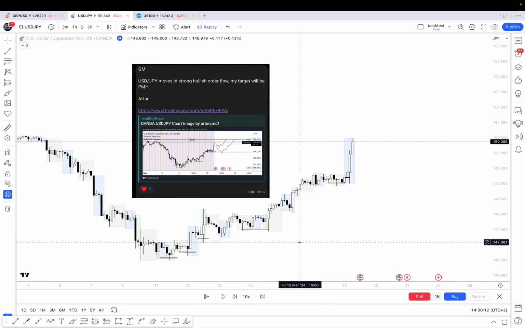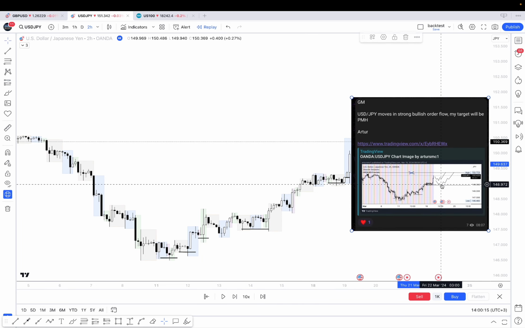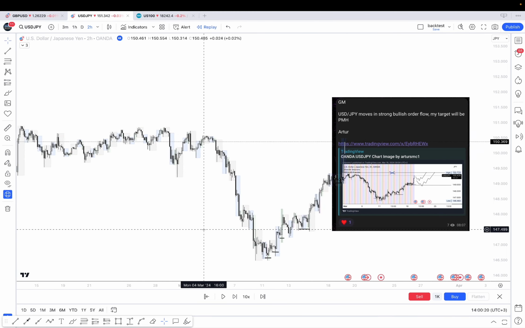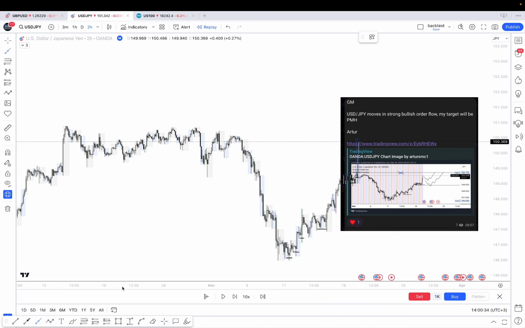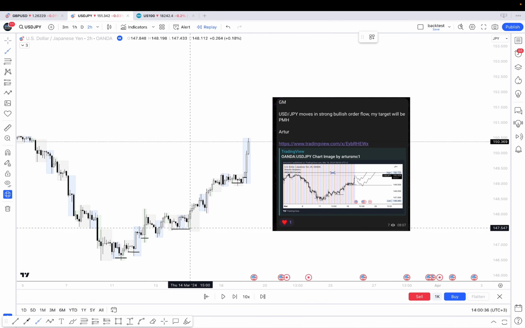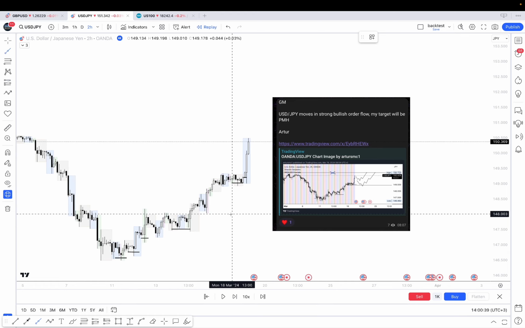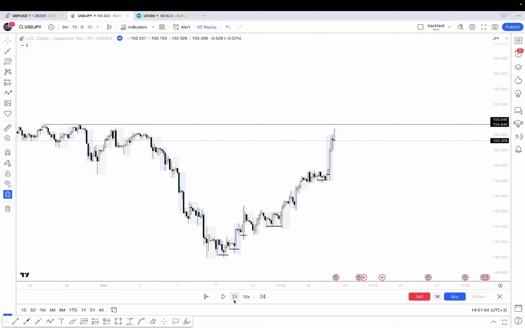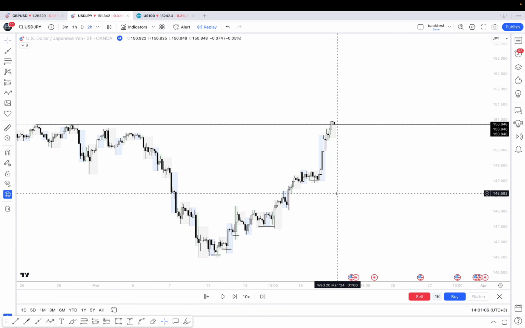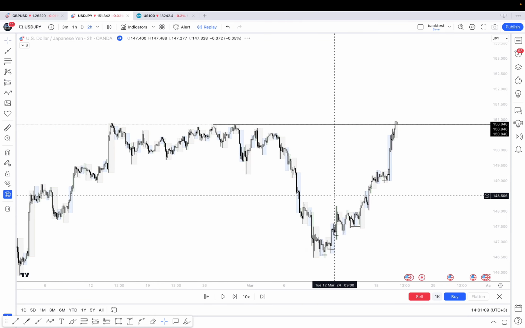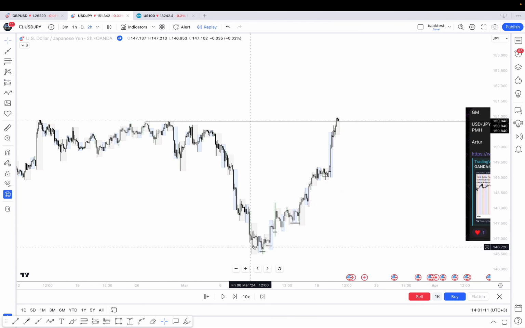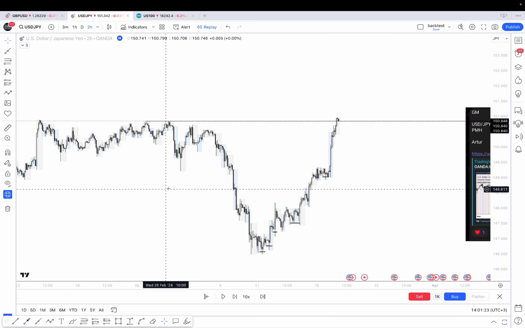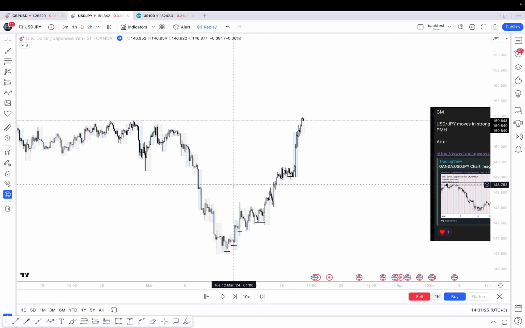Okay, that analytic from our second mentor on USDJPY, and he wanted to take long positions. Okay, let's take a look, and target is done. Another correct analytic. Let's move on to the next day, because I can't say about his vision and about USDJPY because I don't trade that. Let's go to the next day.